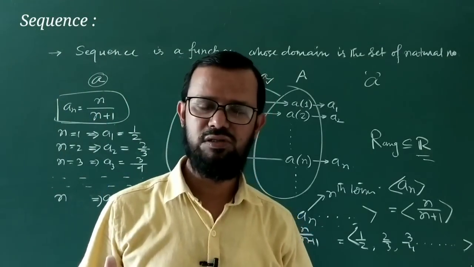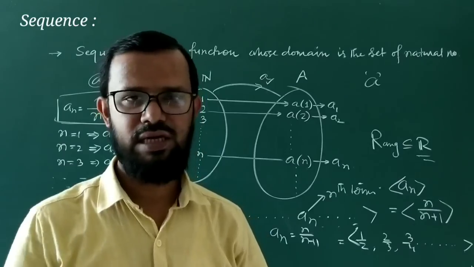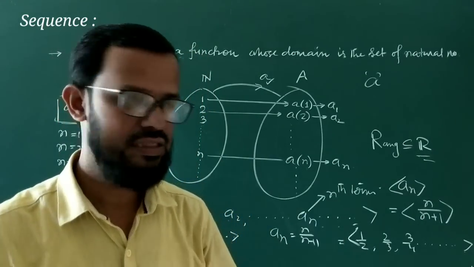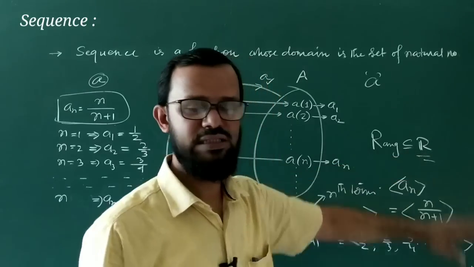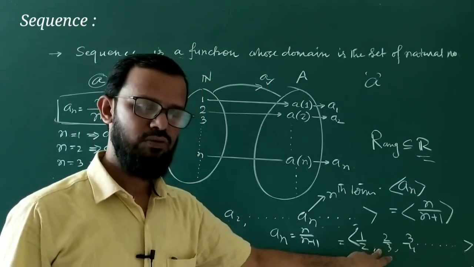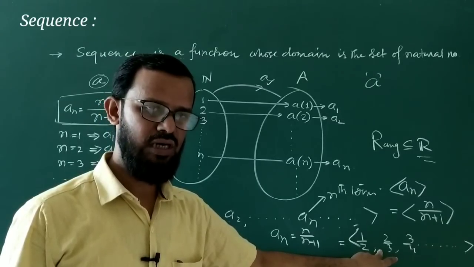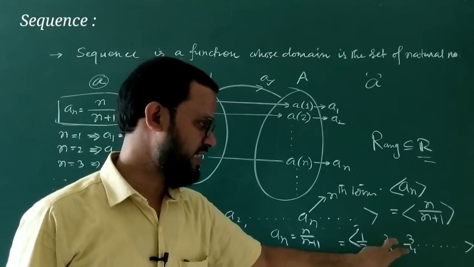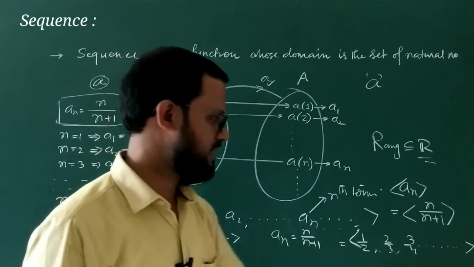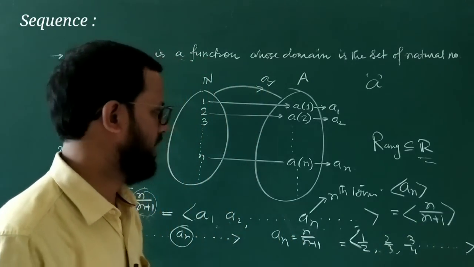A real sequence is also a function whose domain is the set of natural numbers, and in addition, the range is a subset of real numbers. This particular example is expressed as a real sequence, and its nth term is represented by n/(n+1), and the sequence is represented like that, or sometimes in second brackets.